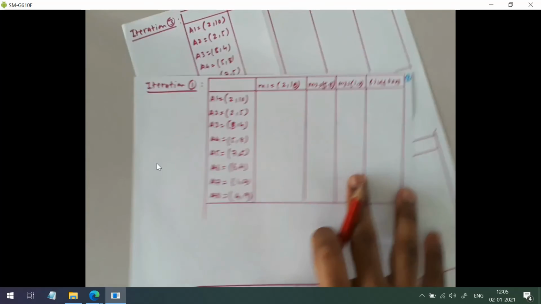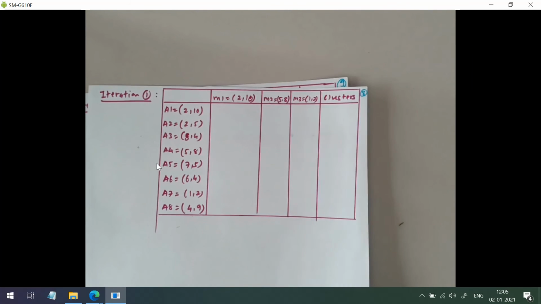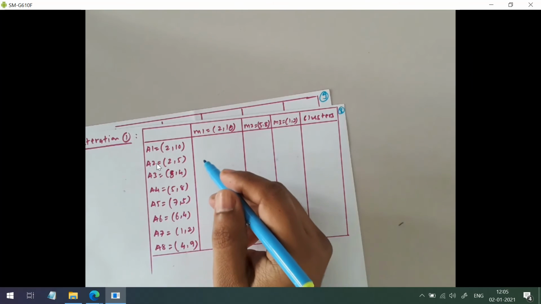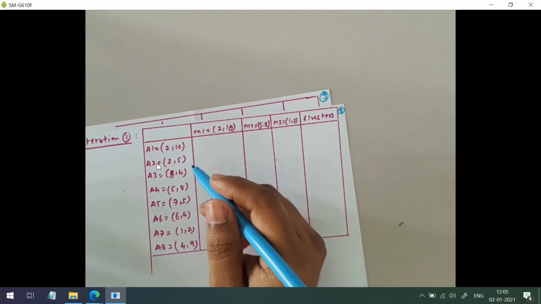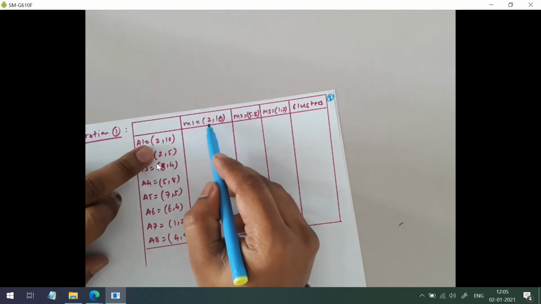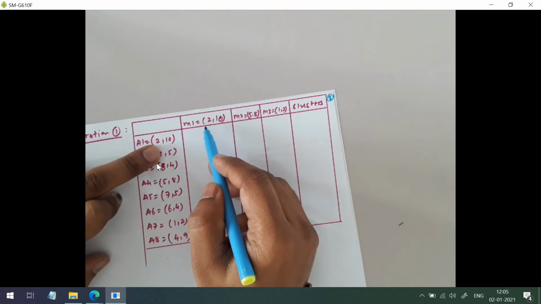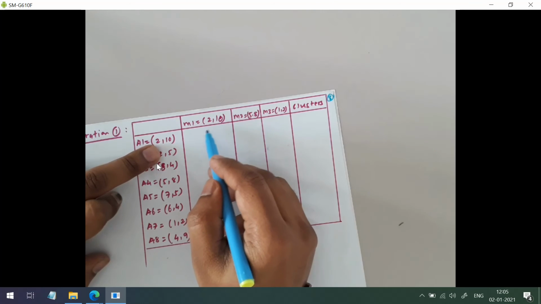So let us find the values. I have just constructed the tables, empty tables. So now we know the formula: the absolute difference in x coordinate plus the absolute difference in y coordinate. So 2 minus 2, 0, plus 10 minus 10, 0.